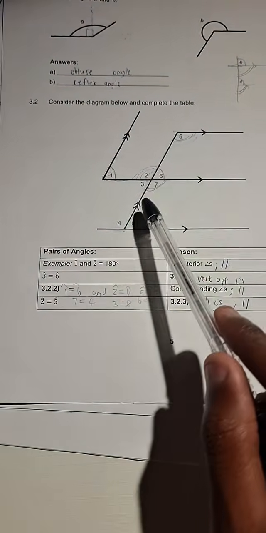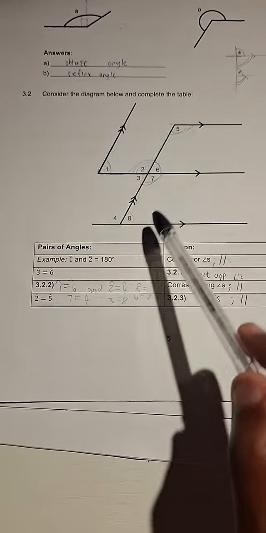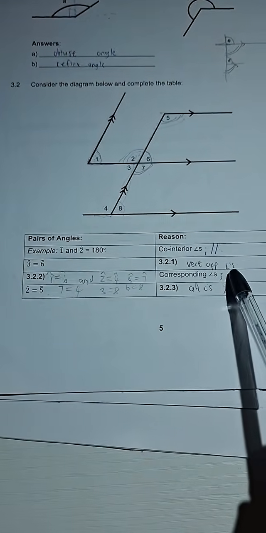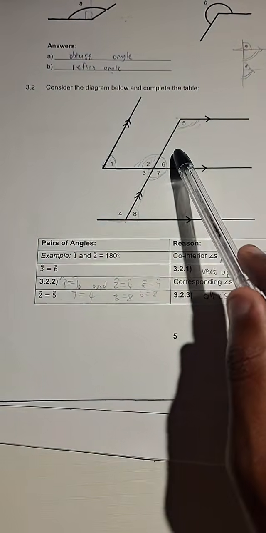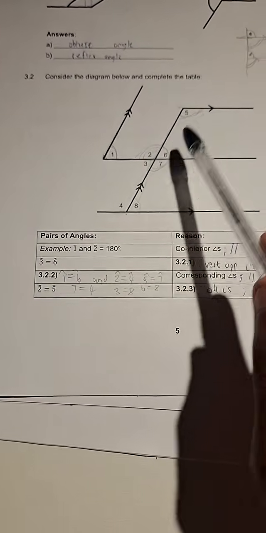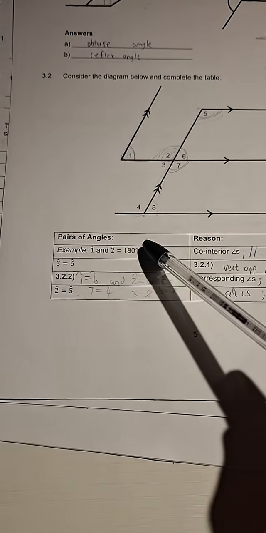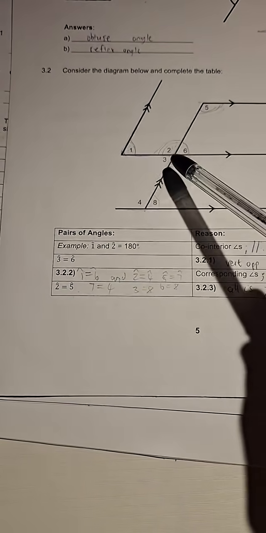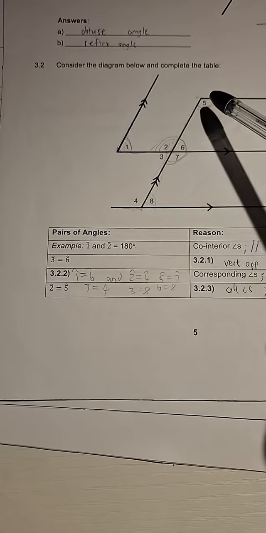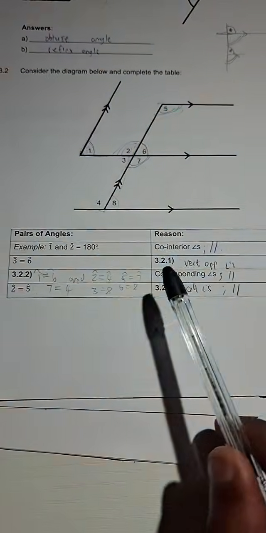Parallel lines. 3 is equal to 6. These are what? These are vertically opposite angles. Corresponding angles, parallel lines, which are corresponding angles, we have 1 and 6, that is corresponding, bottom of these parallel lines on the same side of the transversal line. We have 2 and 4, those are also corresponding, top. We have 6 and 8, top. We have 5 and 7, bottom. You see, we have so many angles here that are corresponding.